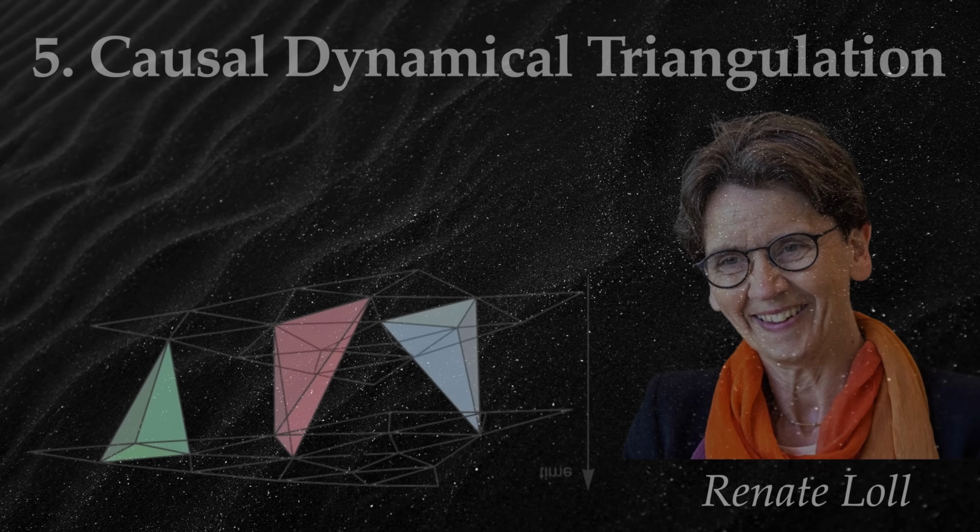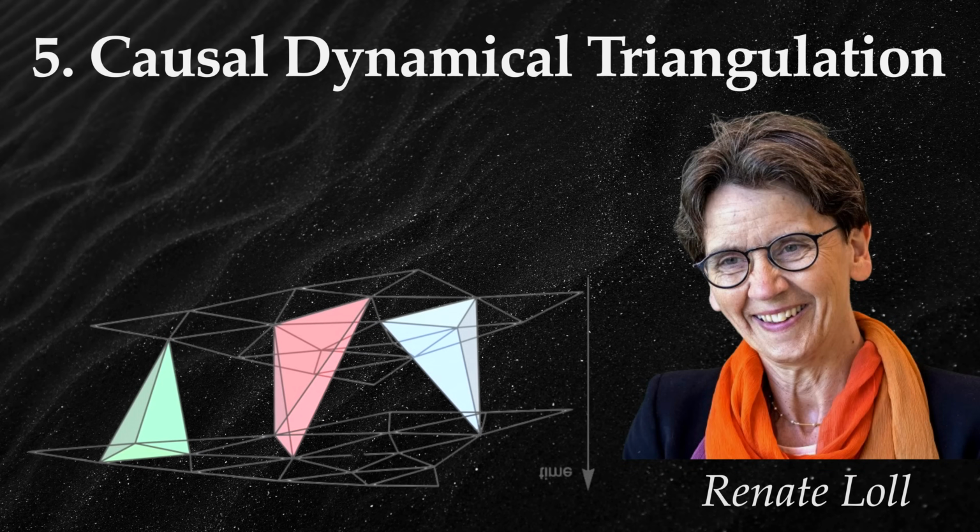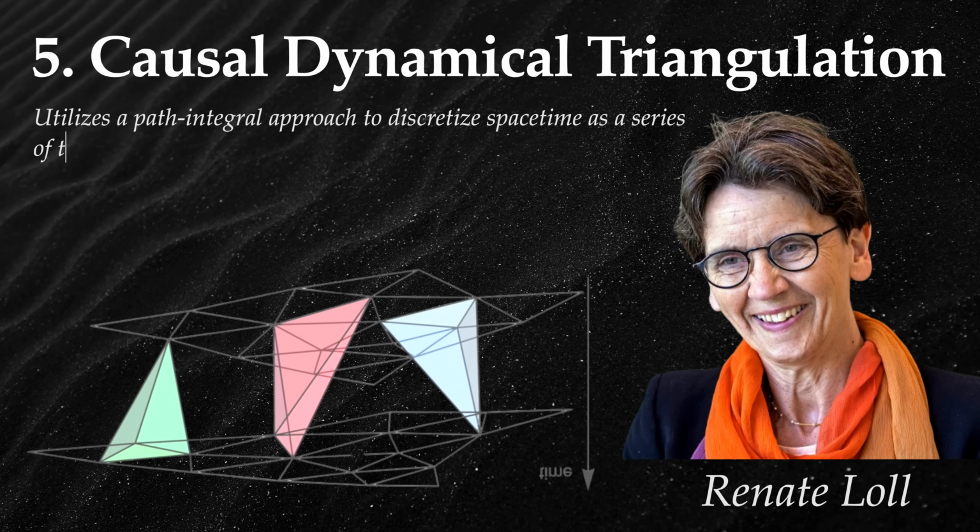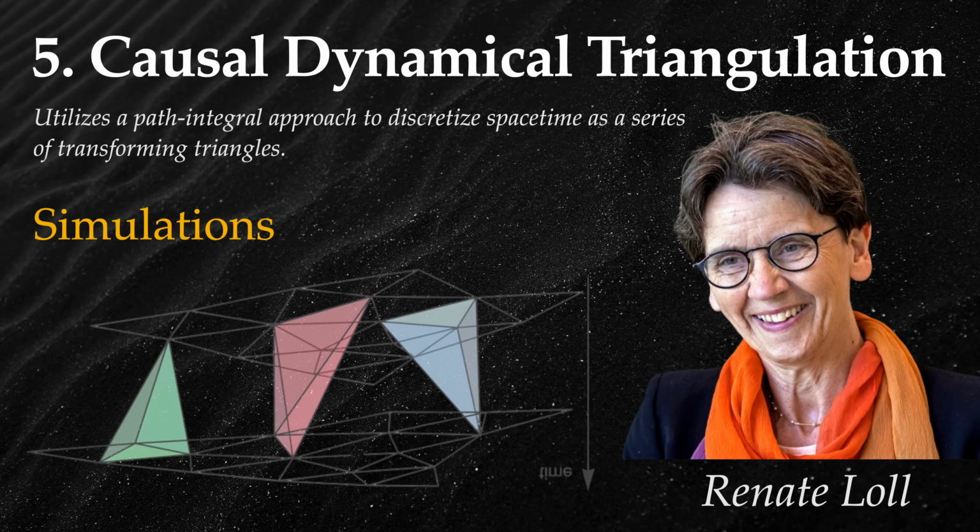Causal dynamical triangulation. Causal dynamical triangulation utilizes a path integral approach by discretizing spacetime as a series of transforming triangles. Instead of smooth and continuous, CDT models spacetime using tiny, evolving, triangle-shaped pieces, called simplices.